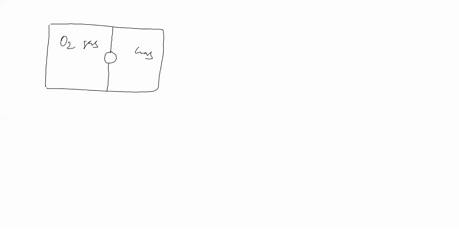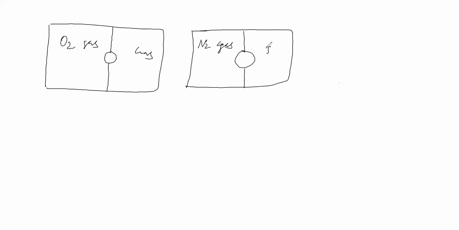Now let us take another vessel. Let us take nitrogen gas here, and some other gas is present. Now we will see the area of the tiny hole. If you see, here it is less, here it is more. Now, with respect to the area of the tiny hole, we will see how the rate of diffusion will be. That point we will see.